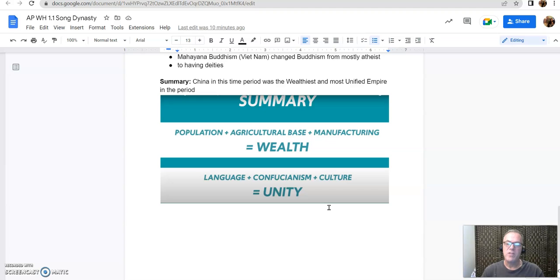And remember, this does not take the place of you reading the textbook on your own. You still have to do the activities. You still have to take the vocabulary that's found in the textbook and align it by the themes of the course: governance, economics, social, technology and innovations, interactions with the environment, and culture. You still have to do these things, but this should give you some base content knowledge that you can hold on to. And when you see that vocabulary, now you understand it better.